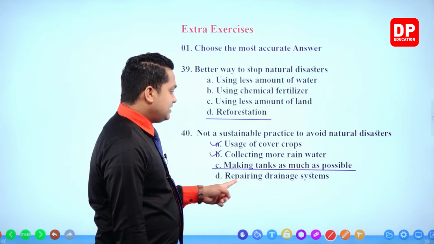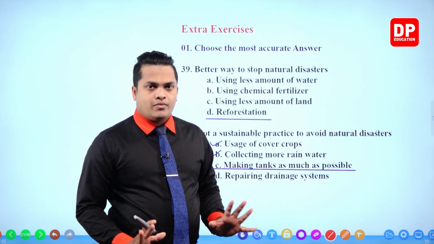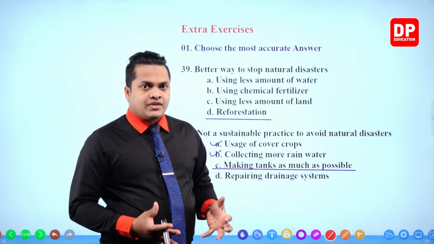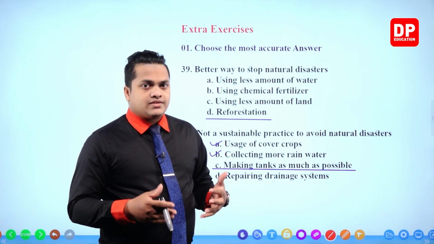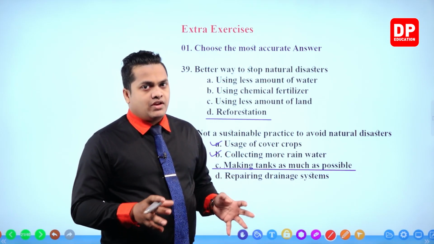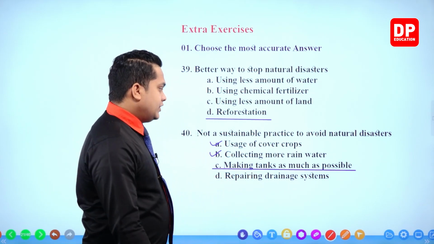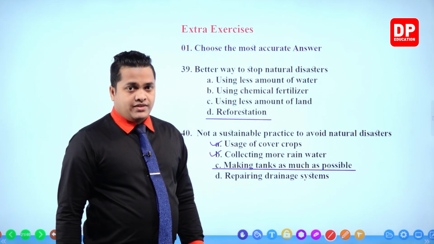Then let's see the final one also. Repairing drainage systems. That is correct, no problem in it. Repairing drainage systems will help the excess water that comes during the rainy season to flow. So it will help to stop floods. So it's correct. So this is the answer for question number 40.